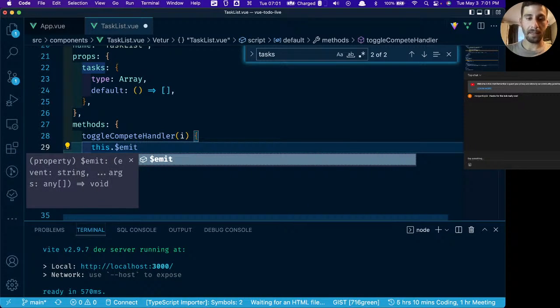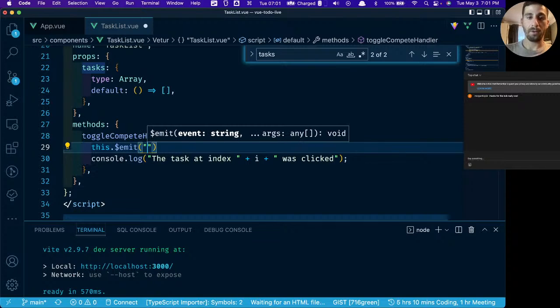This dot emit, and then we need to say what we want it to emit. So the argument that we're going to pass in here is going to be what we're listening for on the parent element. I know it sounds confusing. It is a little bit confusing, but let's put a pin in this for a second and we'll come right back to it.